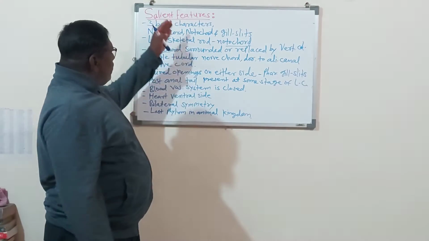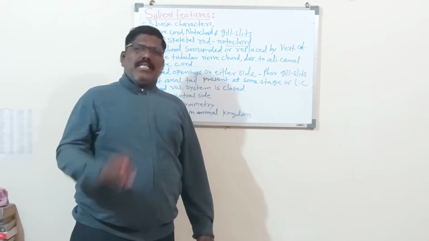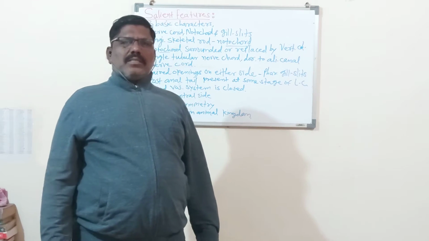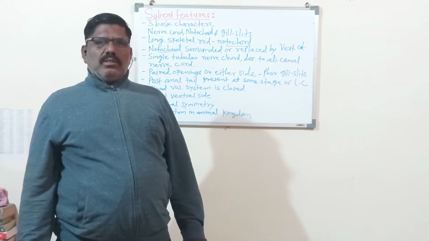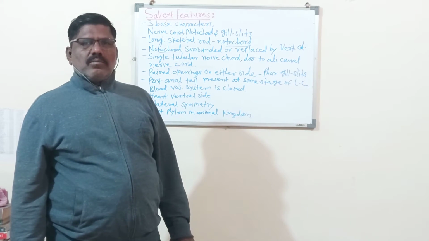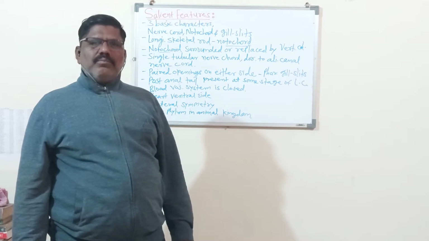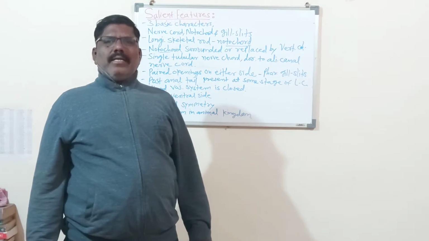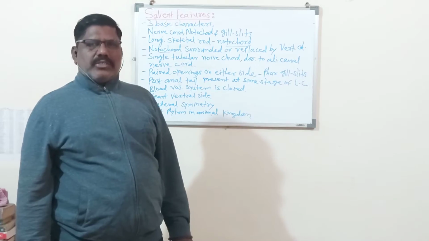So there are many salient features. Some of the salient features I have selected here myself, which are very important from the examination point of view. I will describe them one by one. Listen carefully and try to understand the salient features of the chordates.